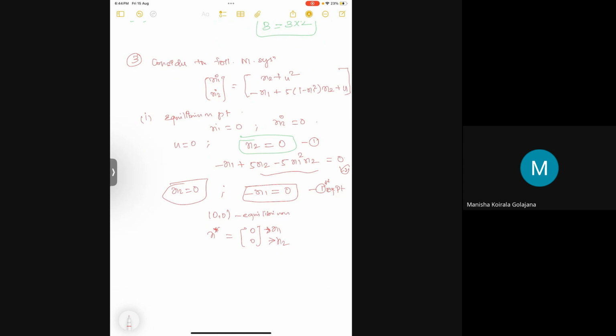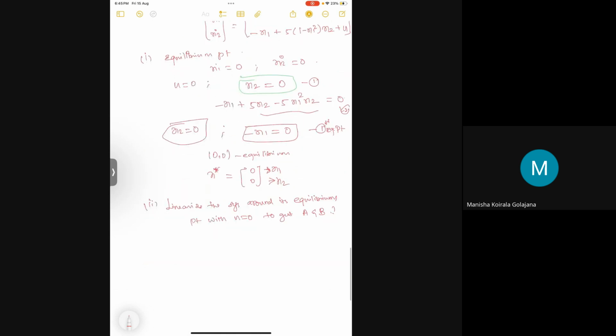Okay. The second question is, linearize the system around its equilibrium point with u equal to 0. The question itself asks us to consider u equal to 0. If they didn't give 0, something like u equal to 2, you just substitute whatever value they are giving in the question in the u to get system matrix A and input matrix B.